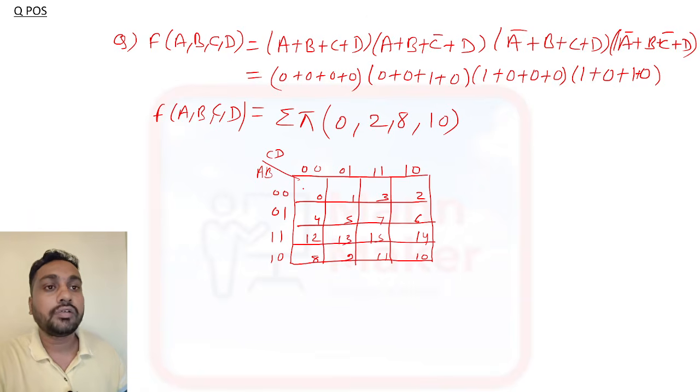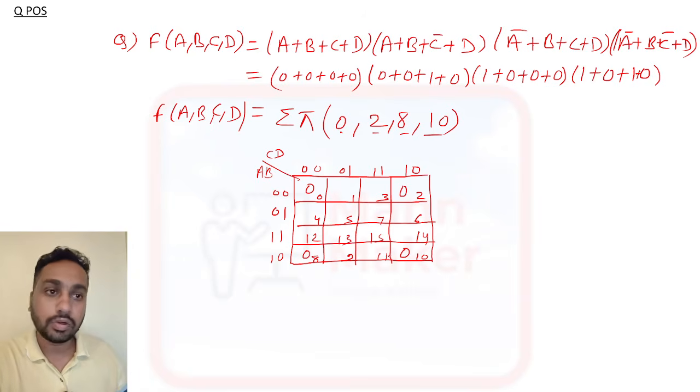Okay, now here we need to put 0. As in SOP we put 1, here you need to put 0. For 0, so 0, 2, 8, and 10.